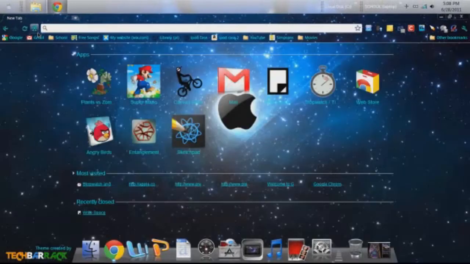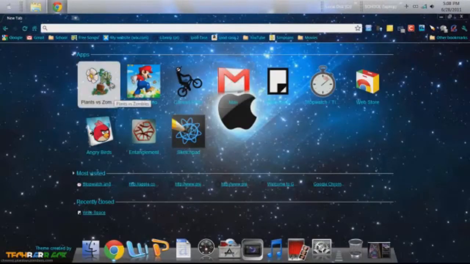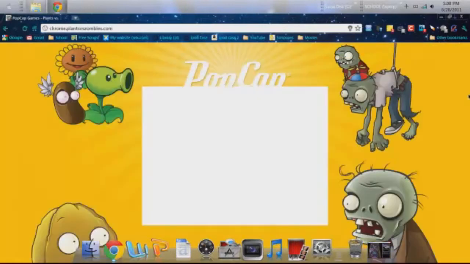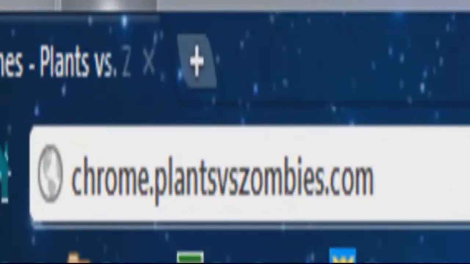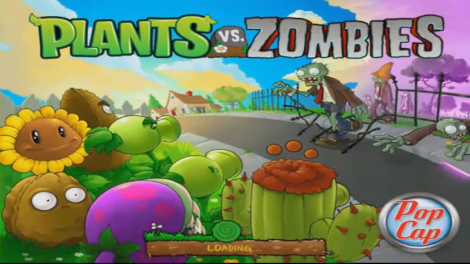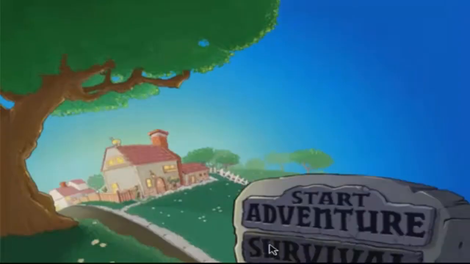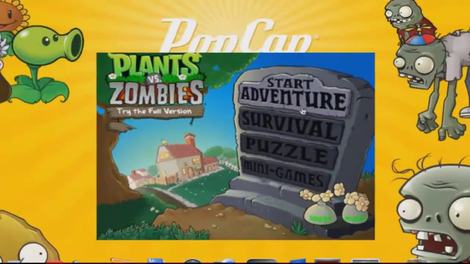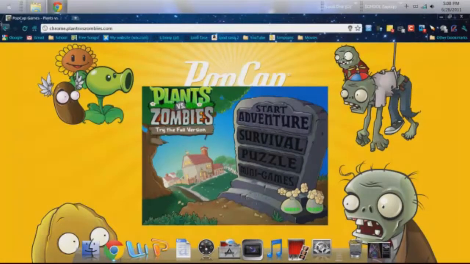Next, I would have to say is Plants vs Zombies. And it's just chrome.plantsvszombies.com. Again, you will find it in the App Store if you just search Plants vs Zombies. And yeah, it's just a game basically online for free. Start adventure. You can play that.